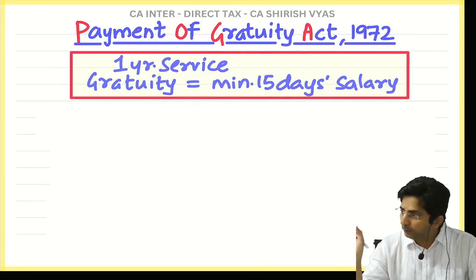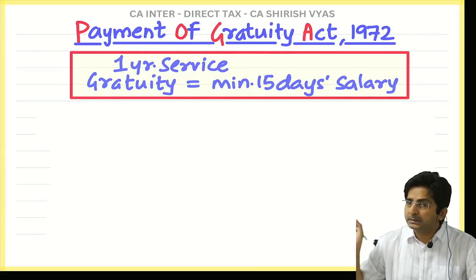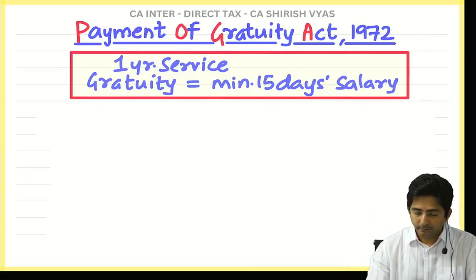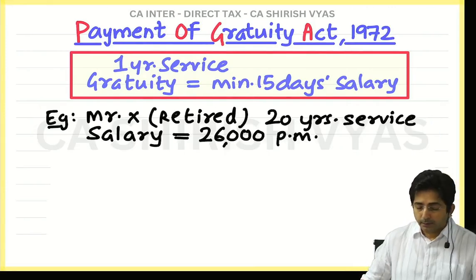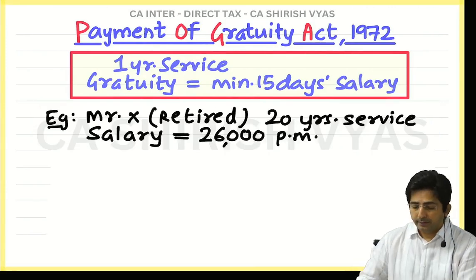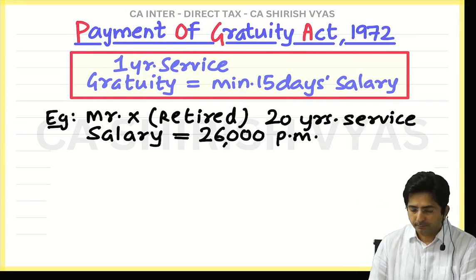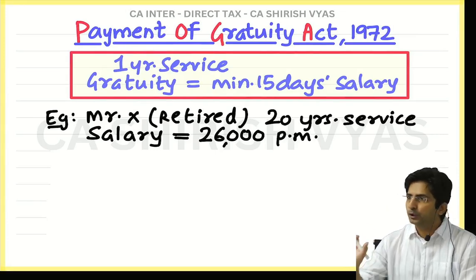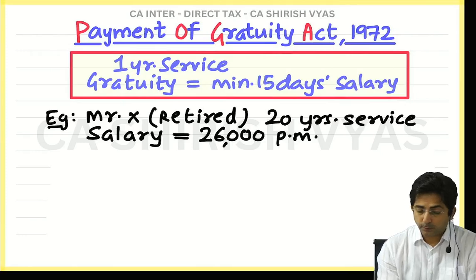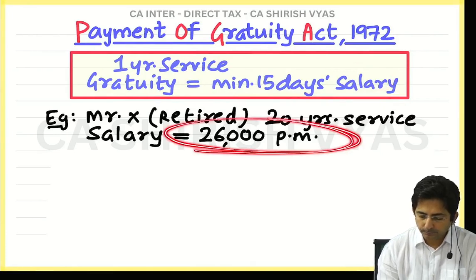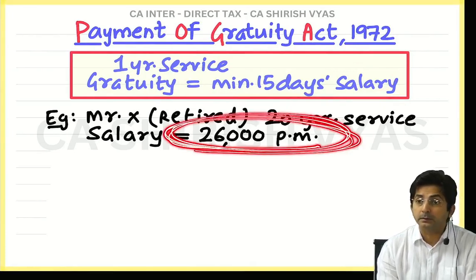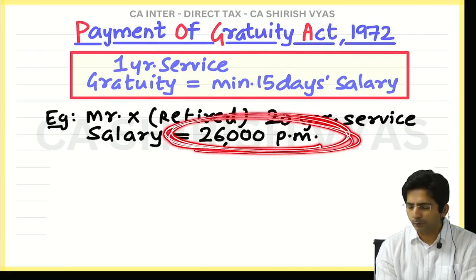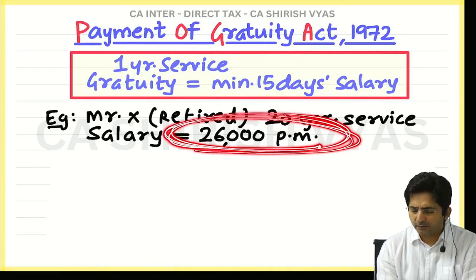Now tell me, I will give you one example. You tell me how much this employee should receive. Try this example. Assume Mr. X retired and his service is 20 years. And his salary is 26,000 per month. Okay. So see, usually what a student will do, as per law, 15 days salary should be given. Is this 26,000 15 days salary or per month? Per month. So normally, to make it 15 days, you will make half. So half of this is 13,000.